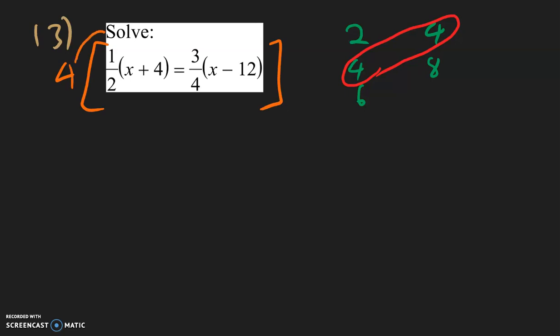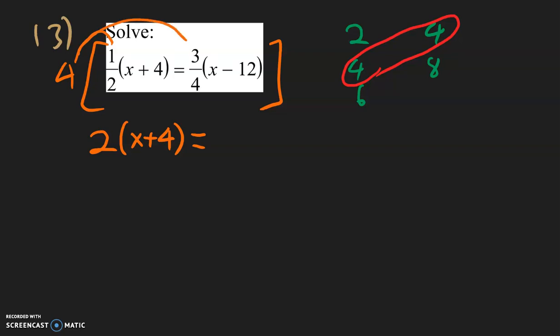So 4 times 1/2. 4 divided by the bottom, 4 divided by 2 is 2, times top, 2 times 1 is 2. So we have 2, and then drop down the parentheses, x plus 4. Remember, we are only multiplying by the fraction in the front.